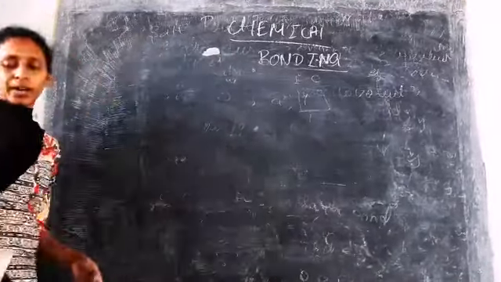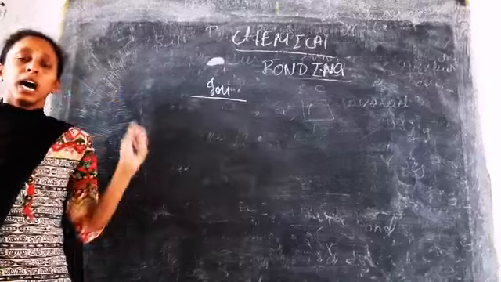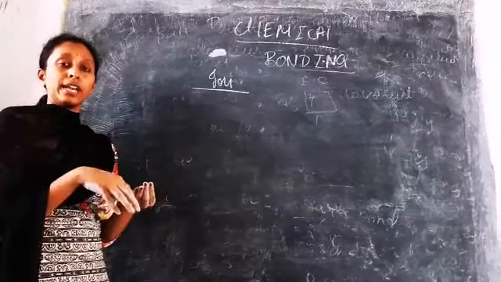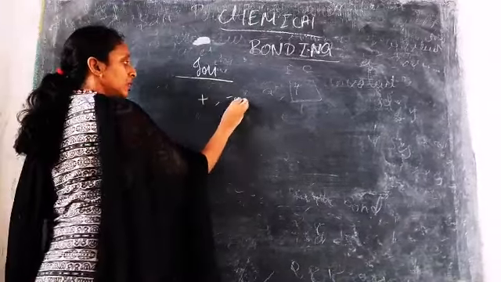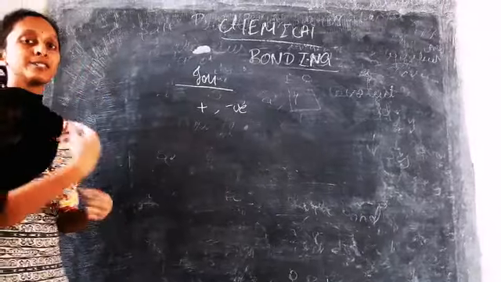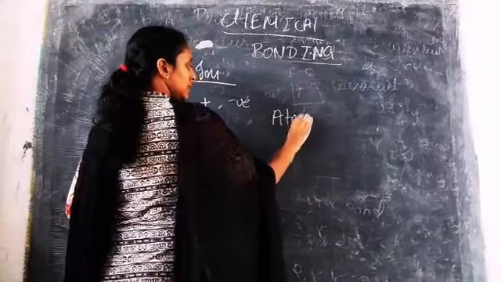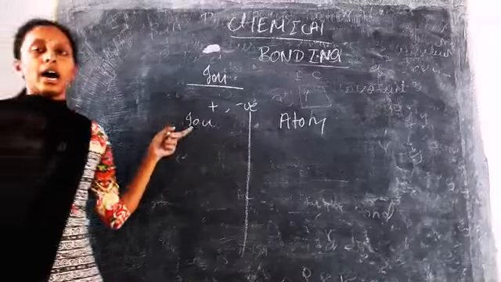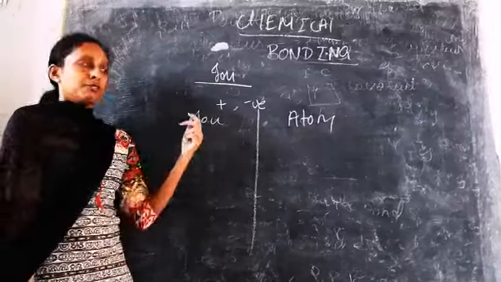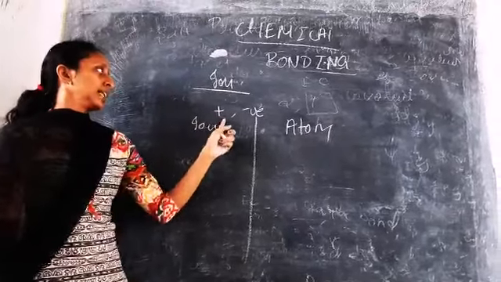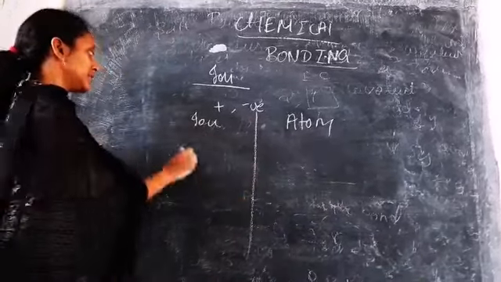Next, what is the difference between ion and atom? As we know, an ion is formed by a loss of an electron or a gain of an electron, becoming electrically charged, whether positive or negative. An atom is electrically neutral, it has no charge at all. So that is the first point.